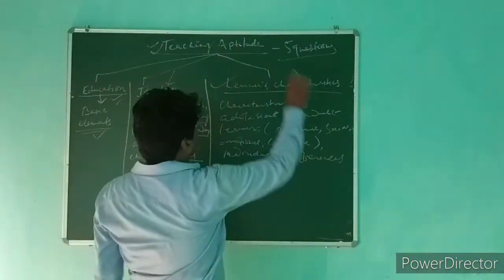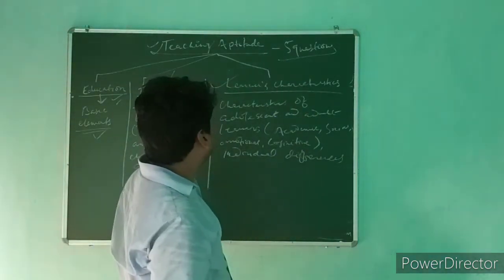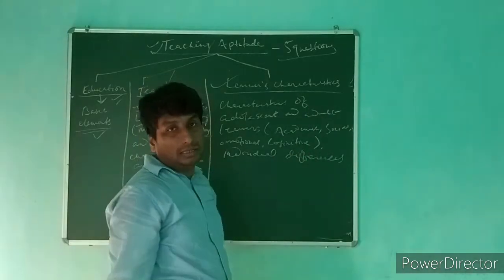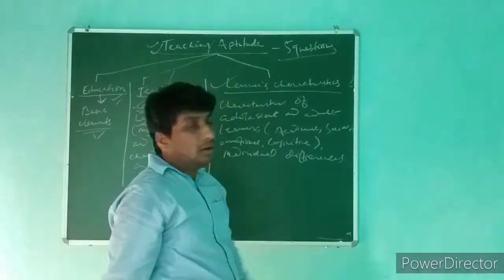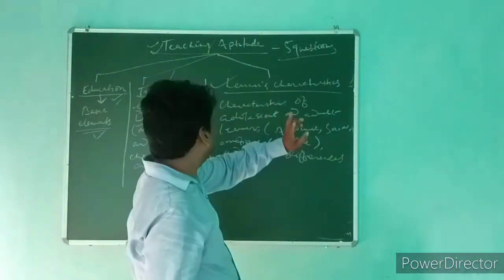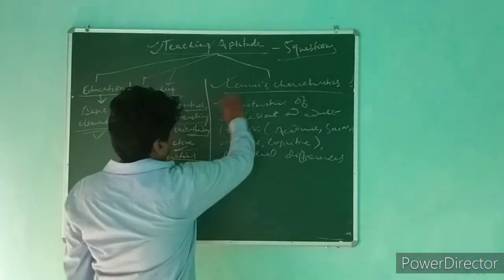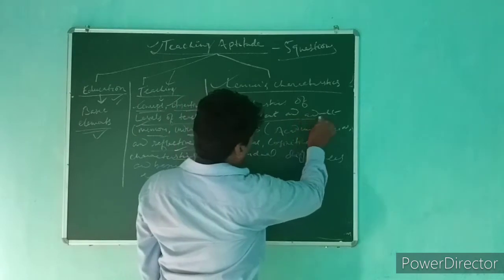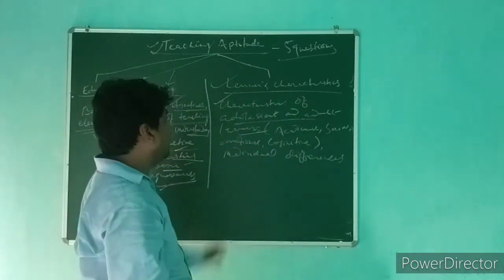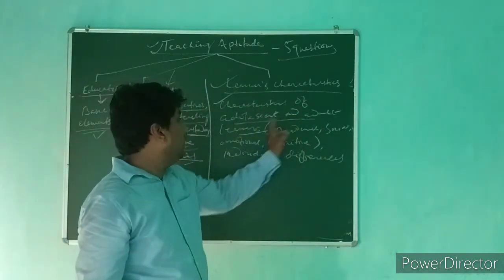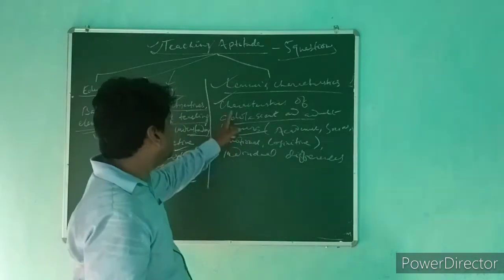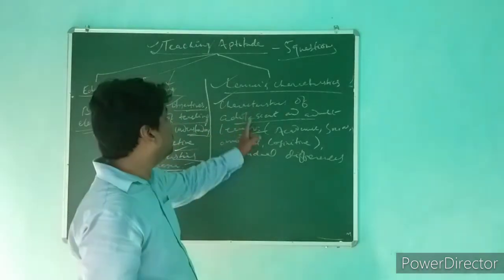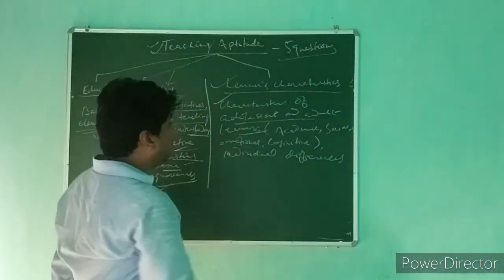Now moving on, the third subtopic was learner's characteristics, and what information do we have to gather within this? The first thing is characteristics of adolescent and adult learners. This is the key concept that we have to study within this subtopic.